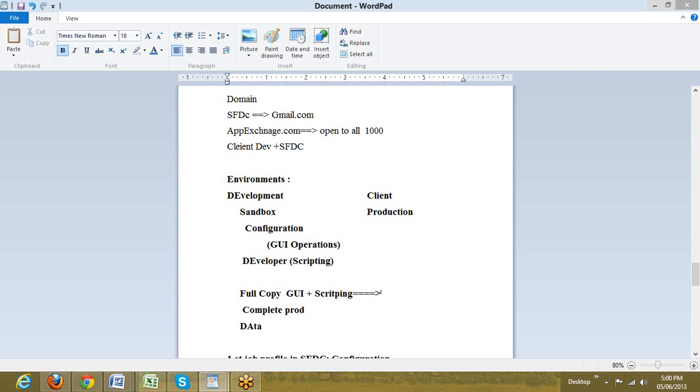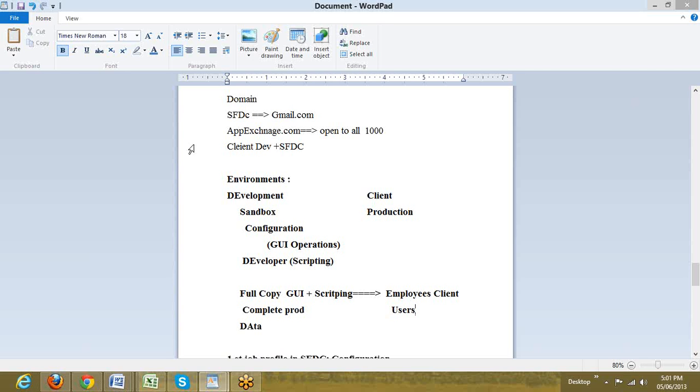The product which has been created now goes to production, and the employees of the client company start using this product. All these employees of the client company are marked as users who are using the product developed by the development company in the sandbox.